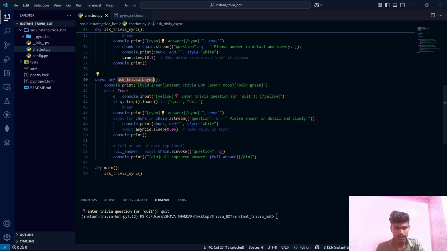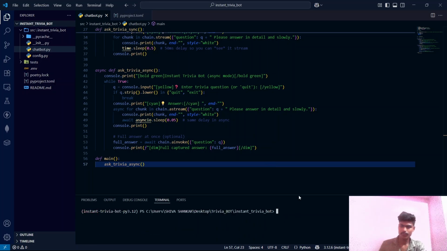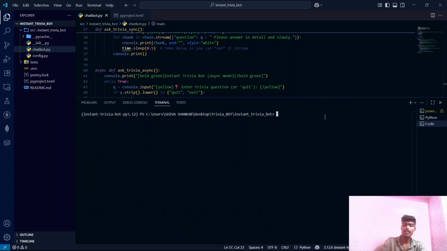So in the main function we will replace it with ask trivia async. Let's save it, clear the terminal, clear. Let's enlarge this terminal, guys, so that we can clearly watch. Poetry run start.